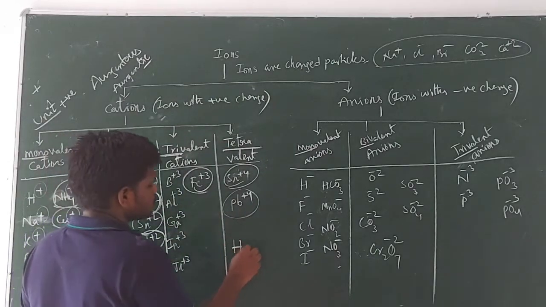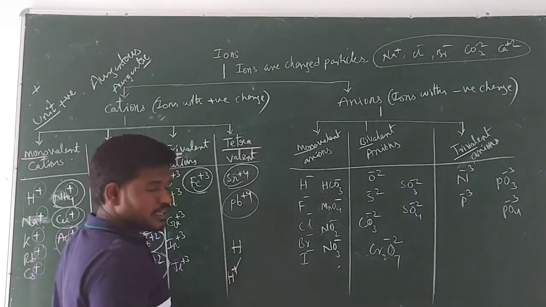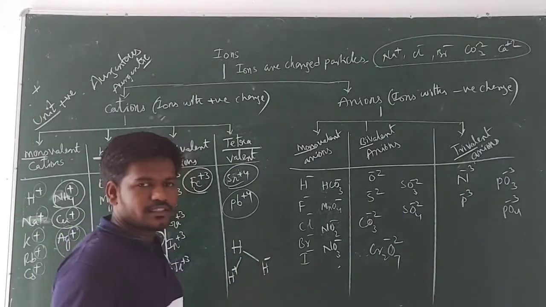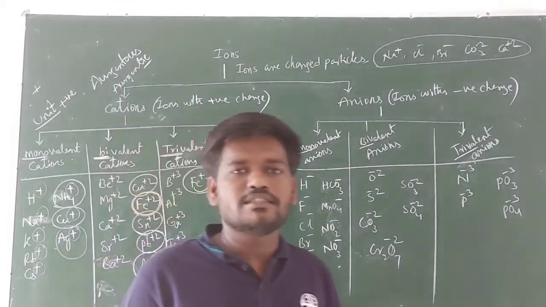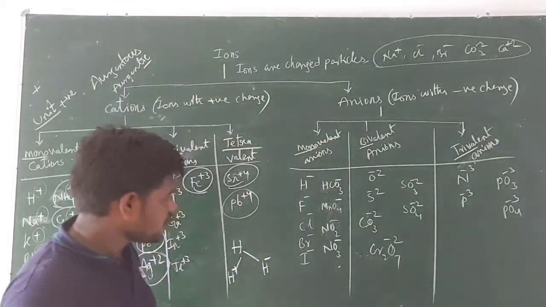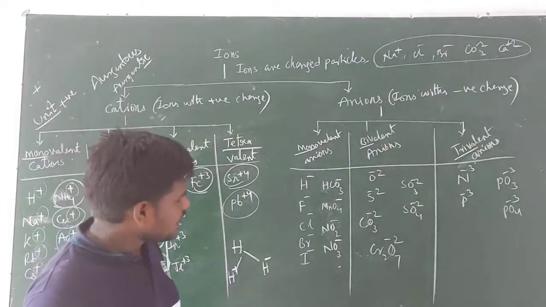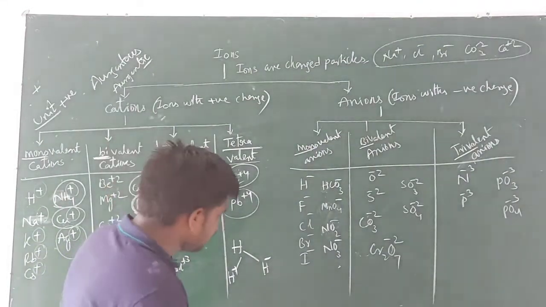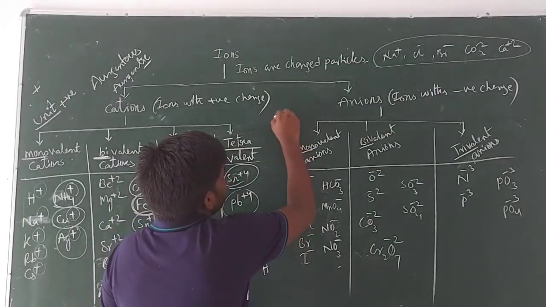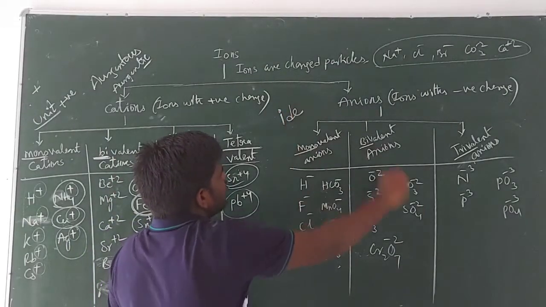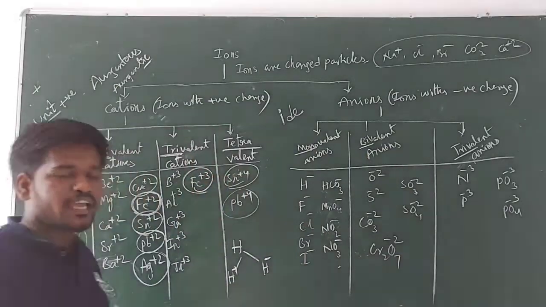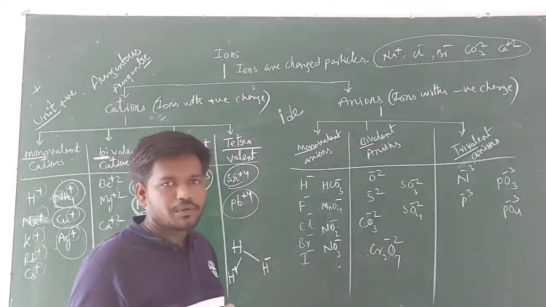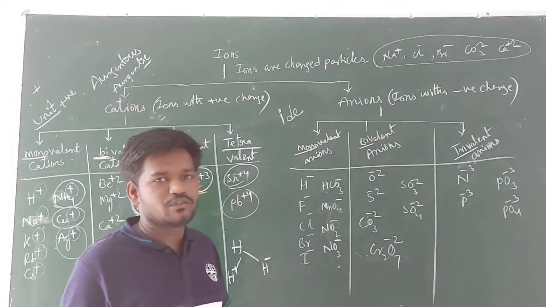Hydrogen forms two types of ions. It can form the cation H plus, and it can form the anion H minus. So now, in the morning class I told you guys, when an atom carries negative charge, its name should end with IDE. It may be one unit of negative charge, or 2 units, or 3 units of negative charge.